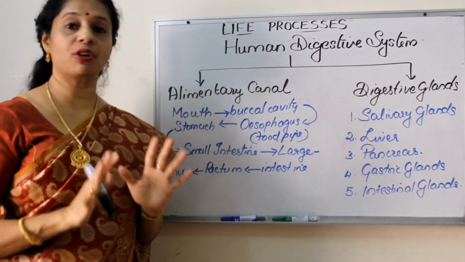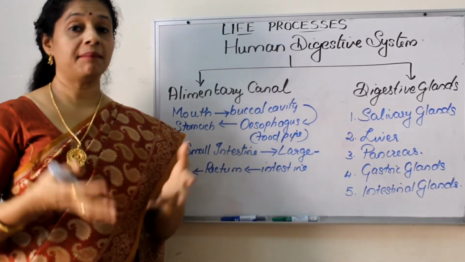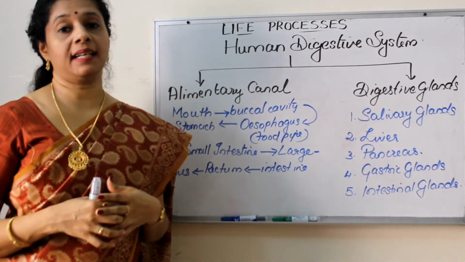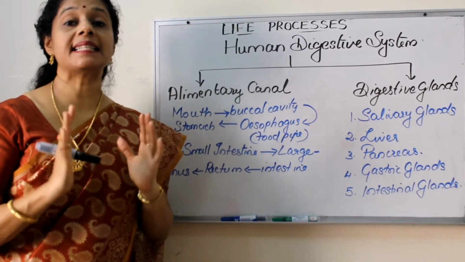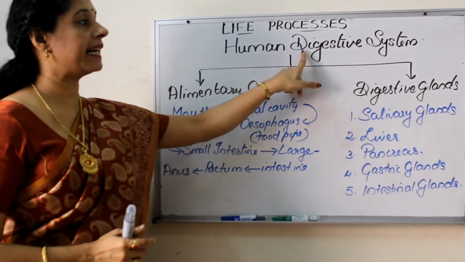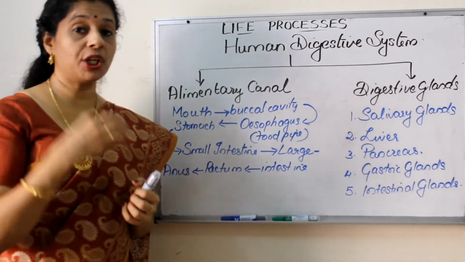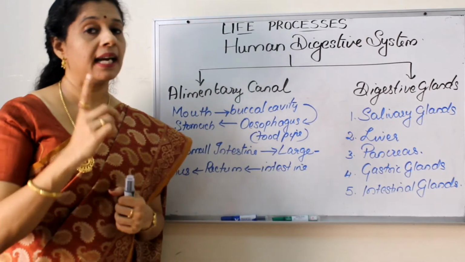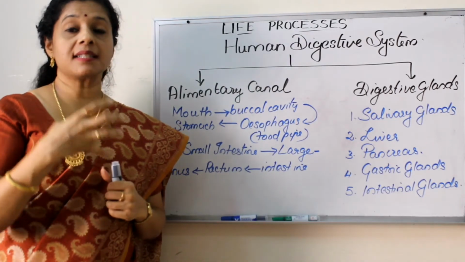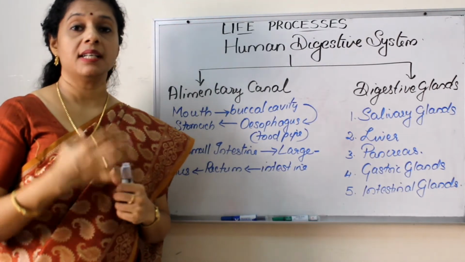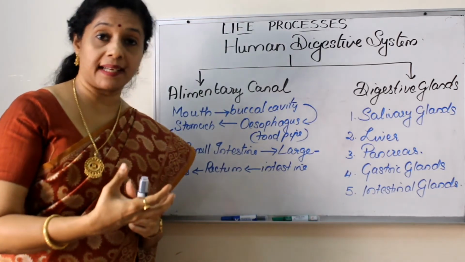Human beings are heterotrophic organisms, and having a complex body design, we have a well-defined system for digestion called the digestive system. But for digestion to happen, what is needed? Enzymes. So there are certain parts of the body which are responsible for secreting enzymes.